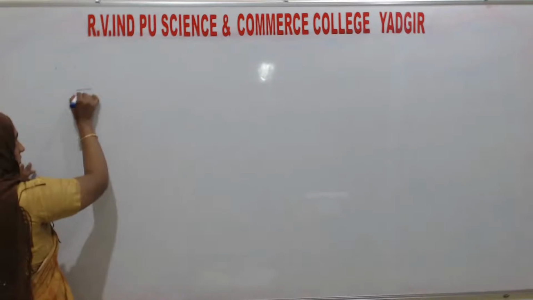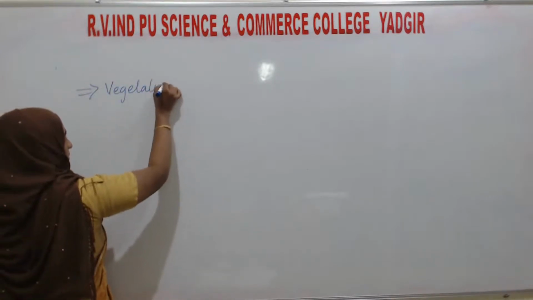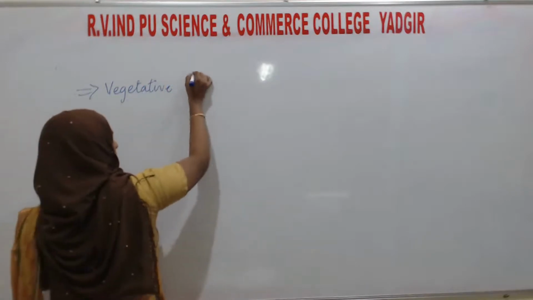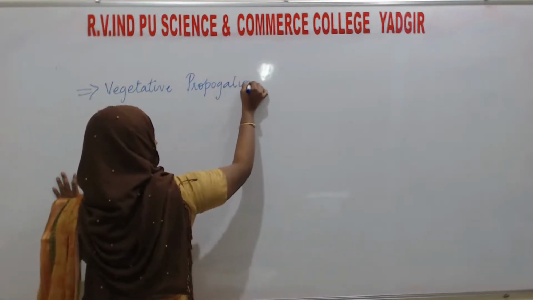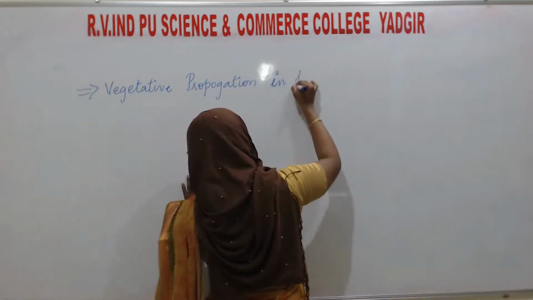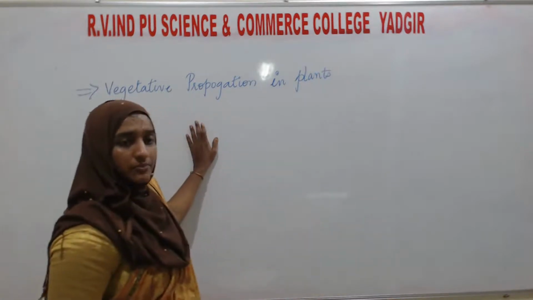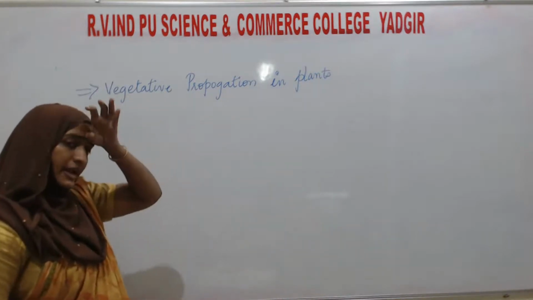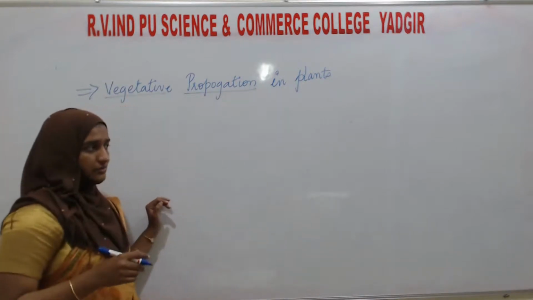In plants, whatever asexual reproduction takes place, we rename it vegetative propagation.